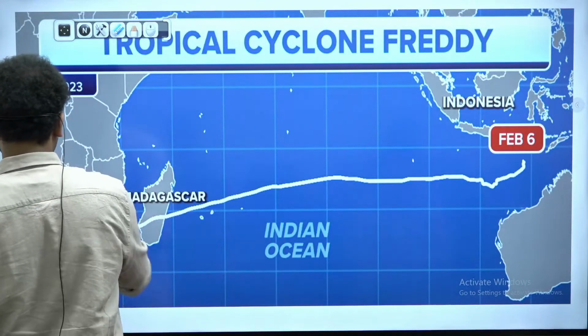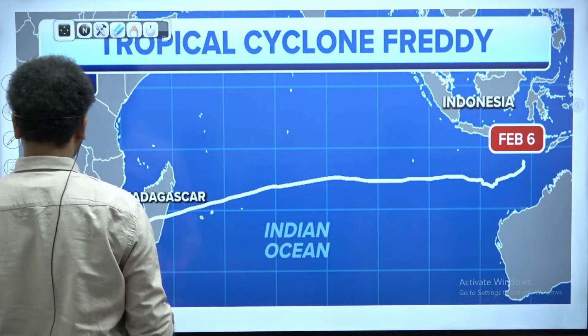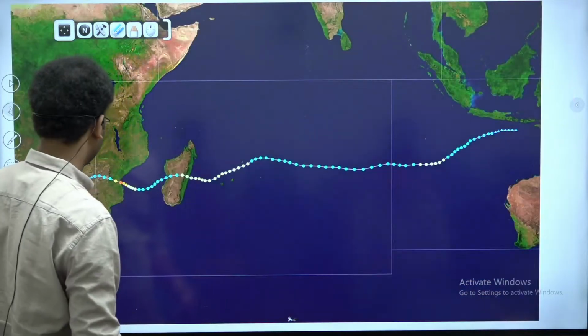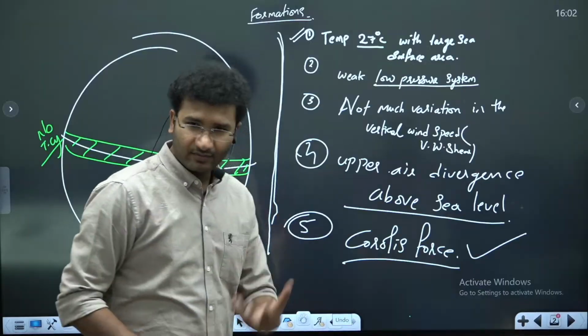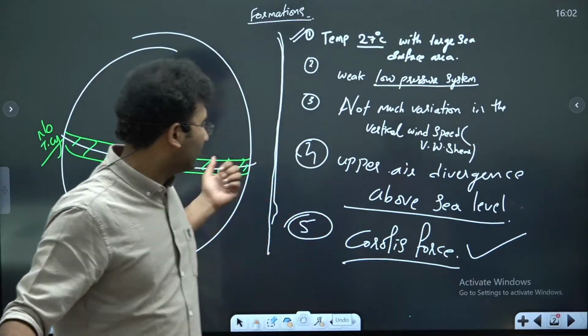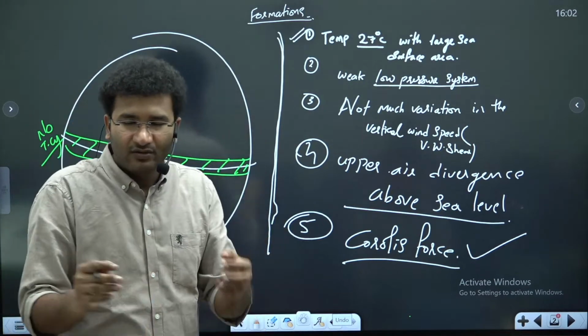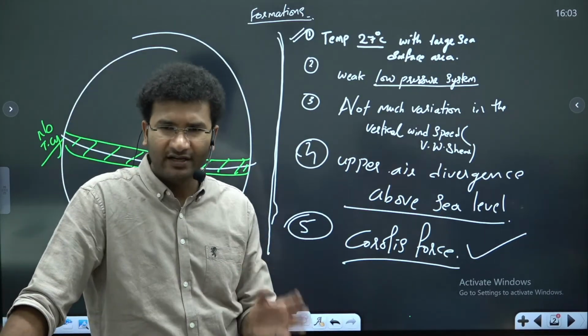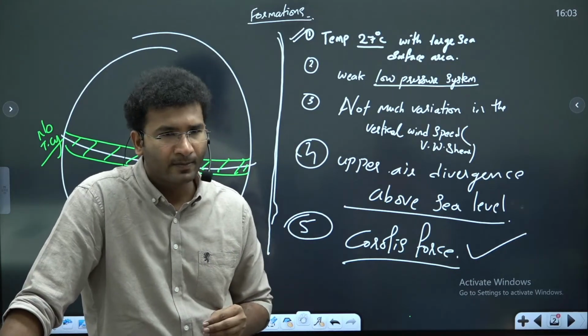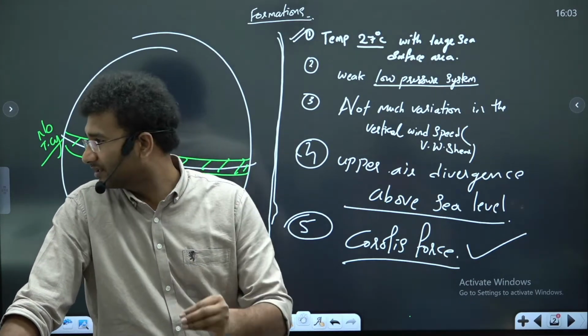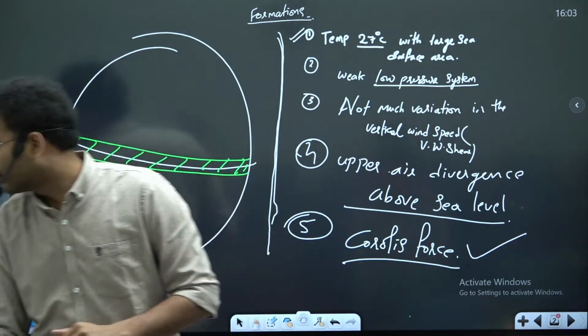Now coming back to the conditions here. 5 conditions. Nothing more can be asked from the topics of cyclone. Maybe in the main classroom we'll learn a little more about the core of a cyclone, that is nothing but the eye of a cyclone, the intensification, latent heat of vaporization. In technical terms, we will be understanding it. More or less, this is the concept that is involved in it. Online, any doubts?